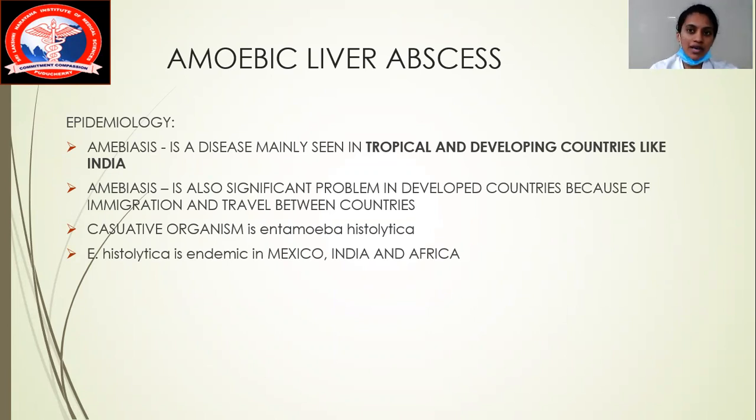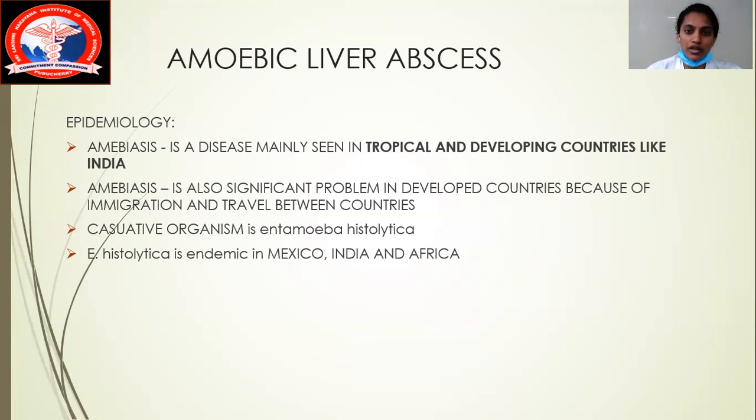I'll tell you, amoebiasis is seen in tropical countries, second, in developing countries like India and Africa, and it is also seen in developed countries. Now you'll ask me a question: how come amoebiasis is seen in developed countries? As we know, people travel from one place to another because of their job or a tourism trip. So there is travel between a developed country and a developing country. For example, a person from Africa travels to America for a job, settles there for some time, and then comes back to Africa. Or a person from India goes to a developed country like the UK for tourism, travels inside the UK for a week, and then comes back to India.